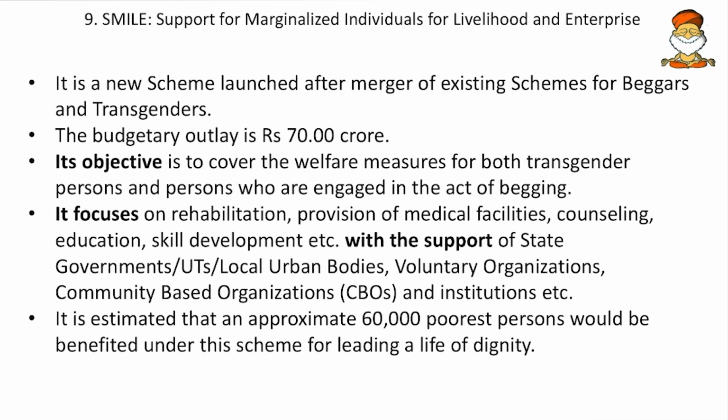And then the SMILE scheme, that is, Support for Marginalized Individuals for Livelihood and Enterprise. It is a new scheme launched after the merger of the existing schemes for beggars and transgenders. And it has a budgetary outlay of 70 crores. So a very small outlay, and its objective is to cover the welfare measures for both transgender persons and the persons who are engaged in the act of begging. So it is aimed at removing beggary.